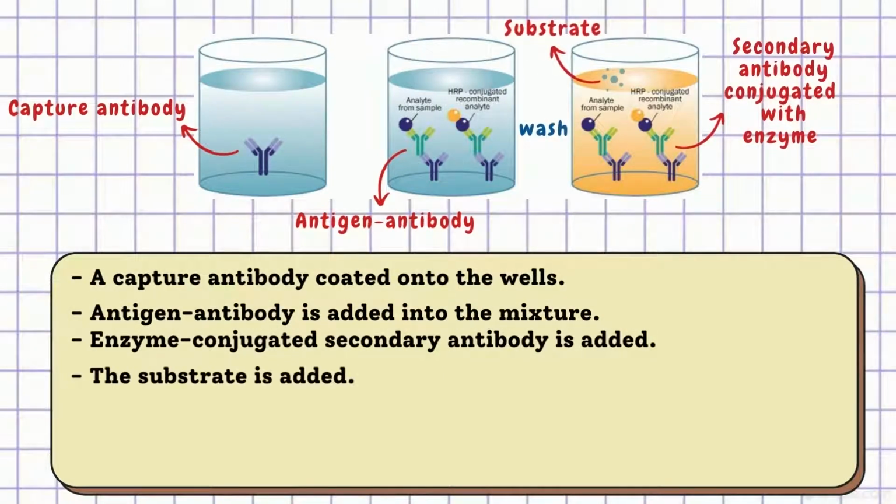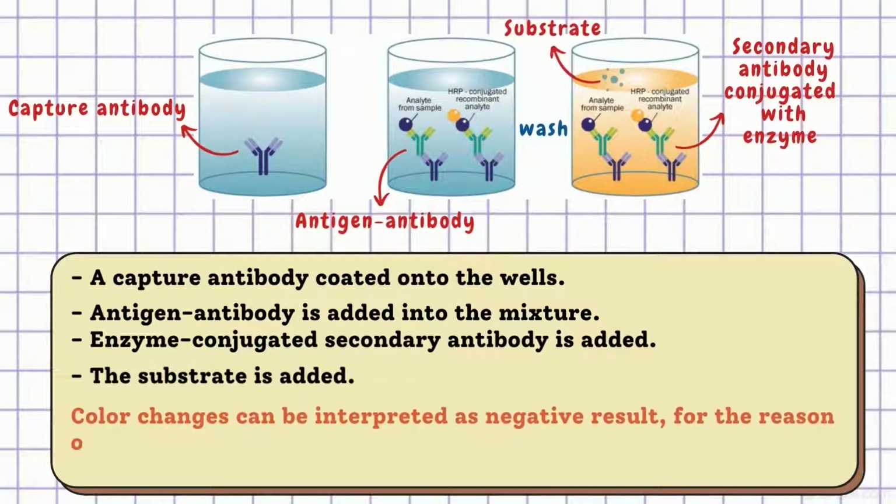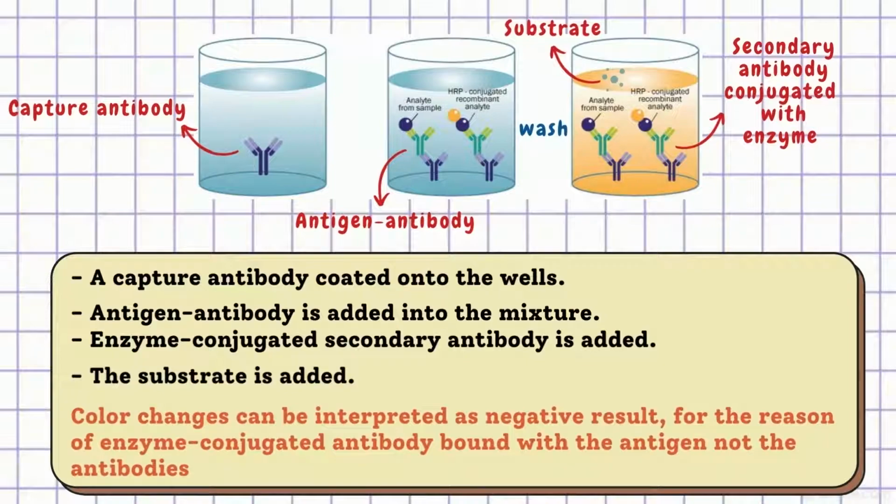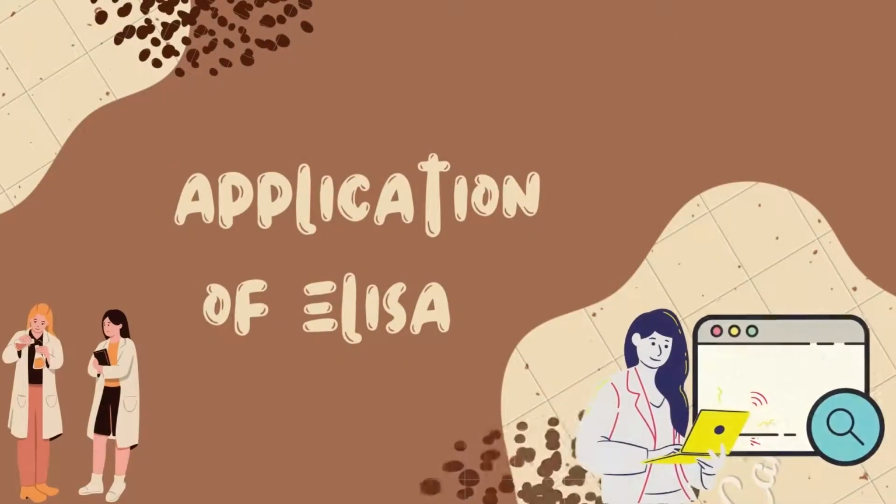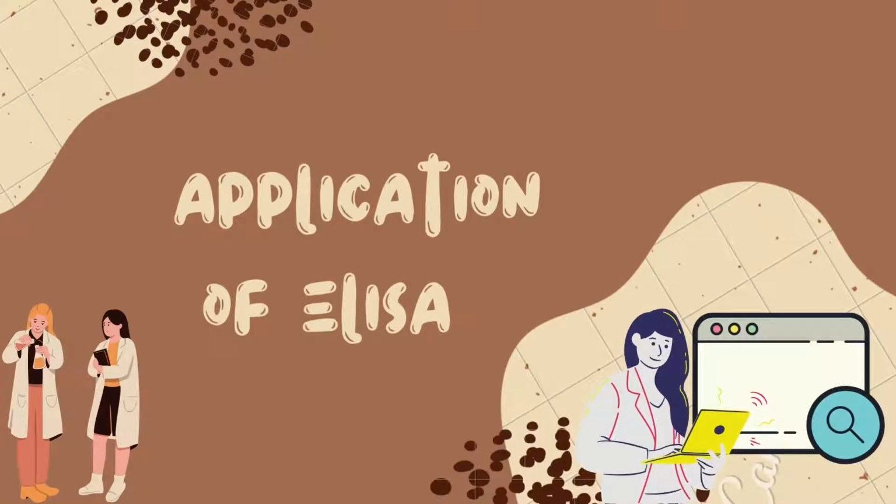Lastly, the substrate is added, and if there is a color change, it can be interpreted as a negative result, because the enzyme-conjugated antibody bound with the antigen, not the antibodies of the test serum. So next, we will go to the applications of ELISA.